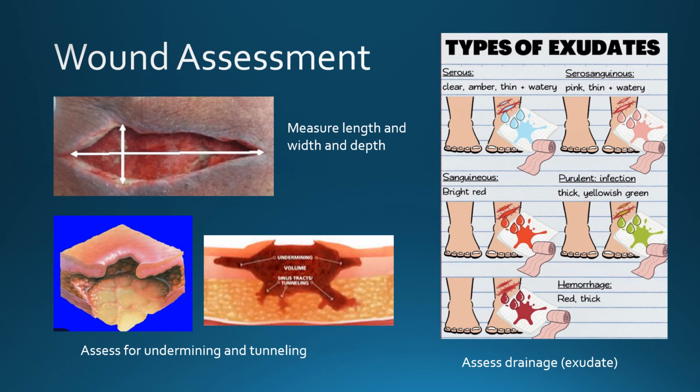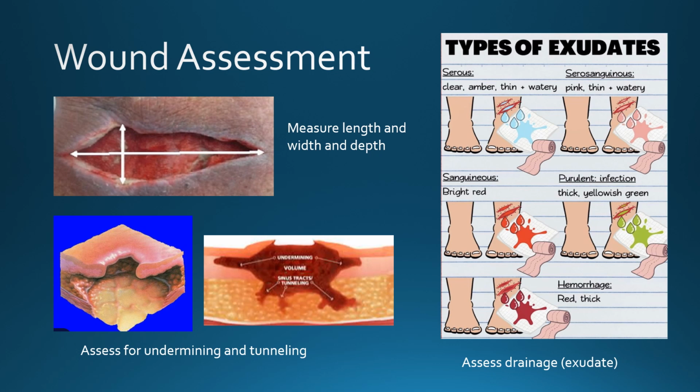If we're caring for someone with a wound, assessing and documenting the appearance is very important. Assessing the wound is the best way for us to know if there's a complication occurring. When we assess wounds, we need to measure the wound's length, width, and depth if it's open. If the wound is open, we need to assess for any undermining, which is when the wound develops a lip or ridge under the skin. We also need to check for any tunnels that could be trying to make a fistula. We also need to assess for any drainage.